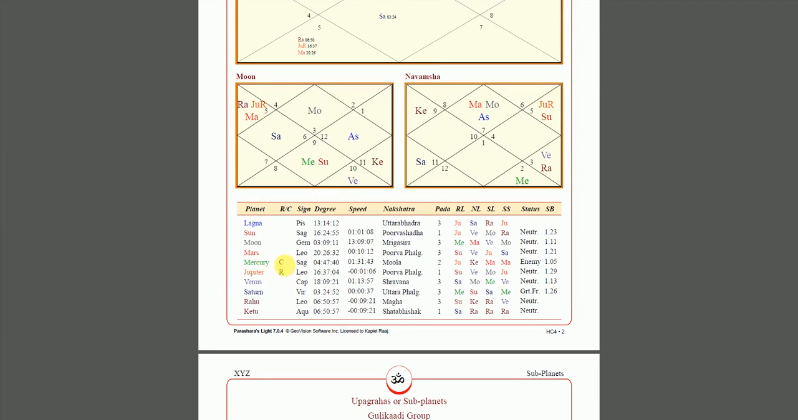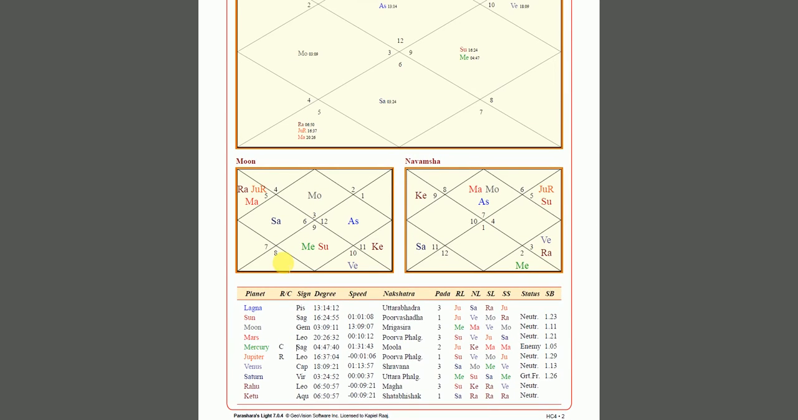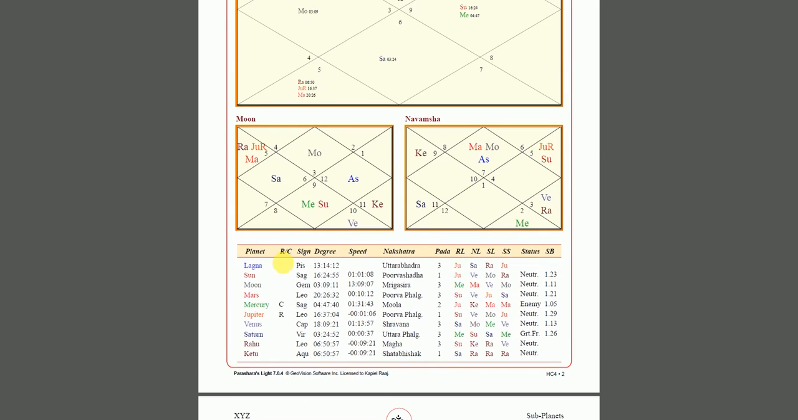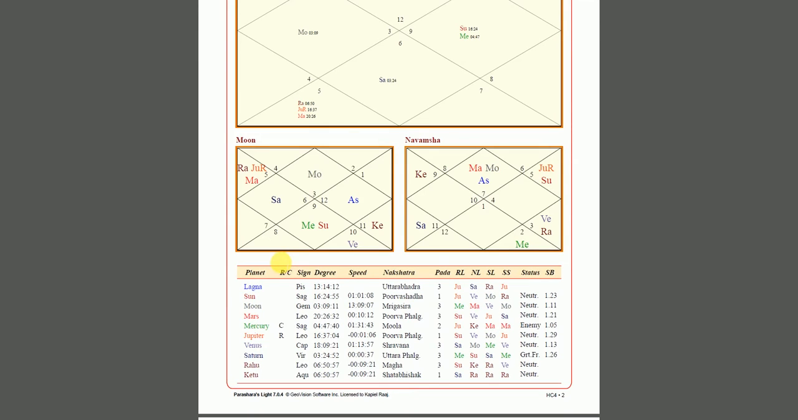And if you see this section where it says R and C, R represents retrograde, C represents combust. So if there's an R next to, let's say, Jupiter here, that means this person has a retrograde Jupiter. And if there's C in front of Mercury, it shows that Mercury is combust, meaning it is too close to the sun. But this does not mean Mercury is not doing anything or not giving results. That's not how it's read. They're read differently in the astrological sense. But at least you know that, okay, I have retrograde Jupiter.